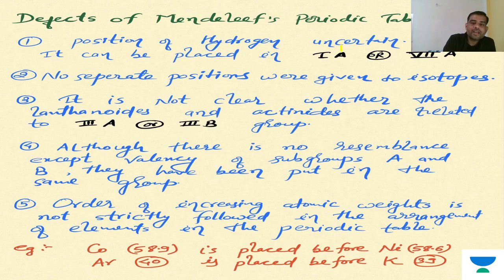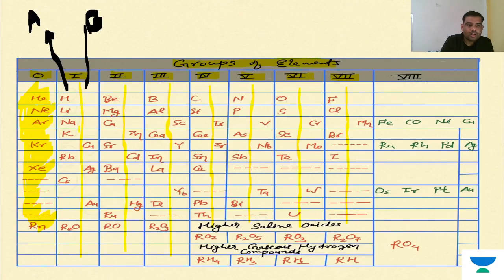So the position of hydrogen is uncertain. Hydrogen can be in group 1A or in 7A. Look here: here it is hydrogen, and here it is fluorine.